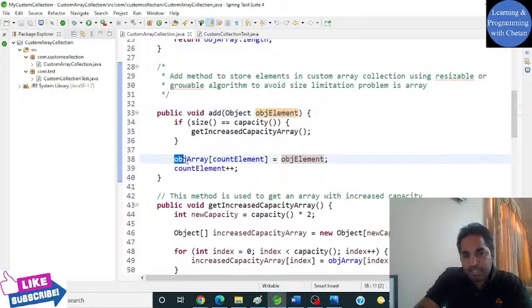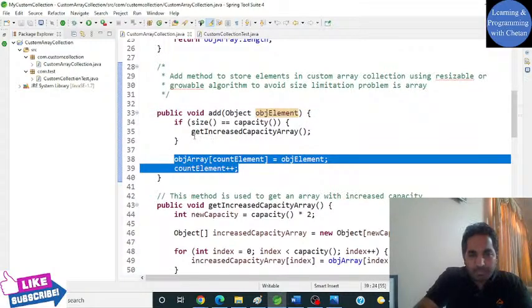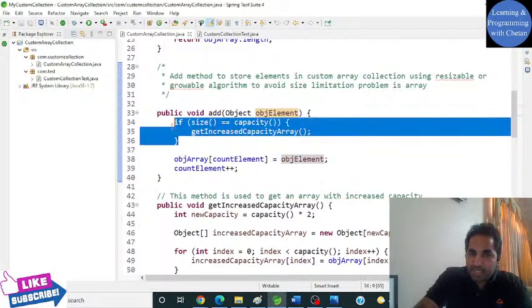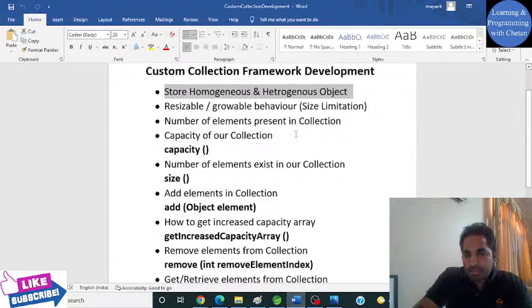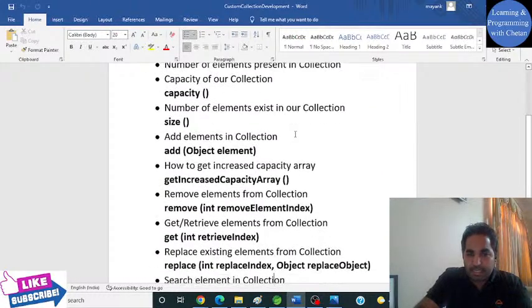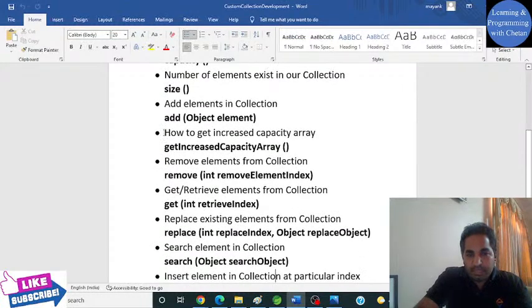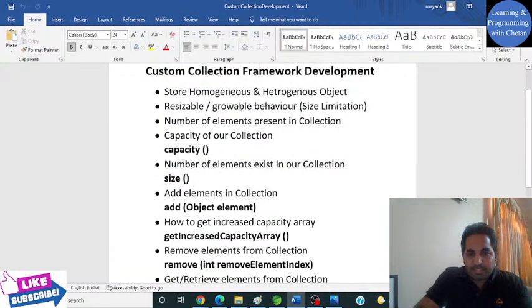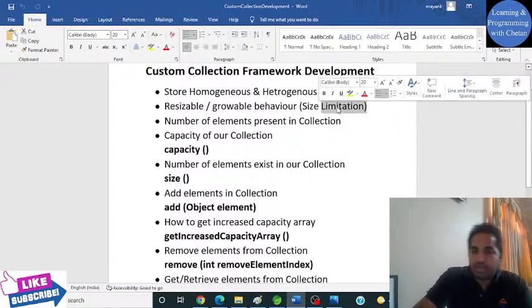So we can simply insert it, but then I have explained to you what is actually happening when your collection's capacity is reaching its limit or it is getting occupied. In that case, we discussed how we can make our collection resizable or growable, so that we can avoid the limitation which we have in an array, right?